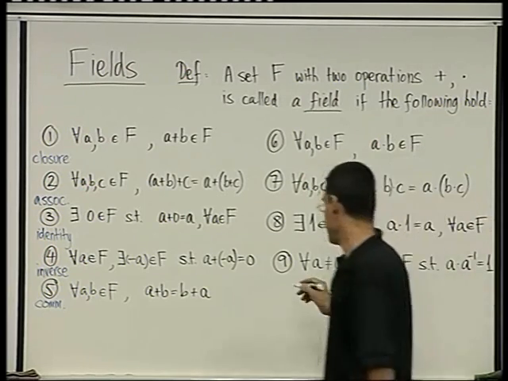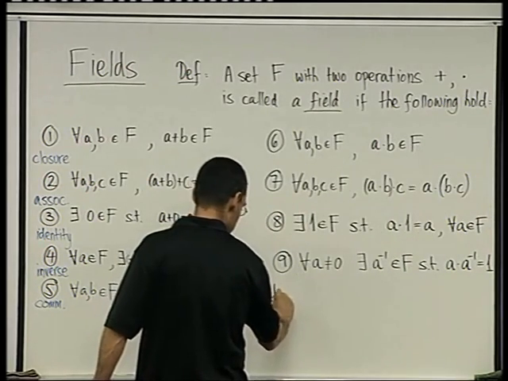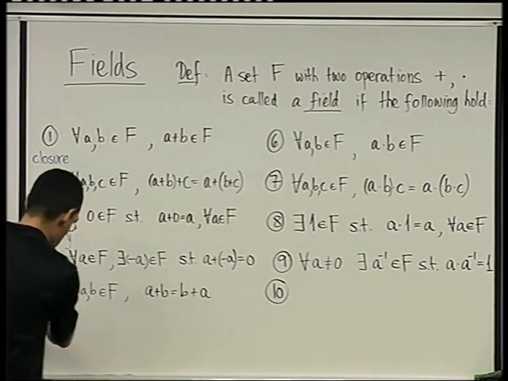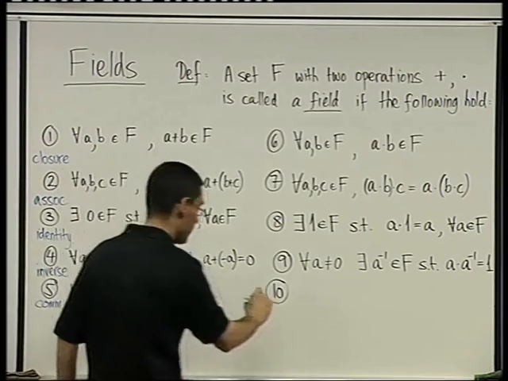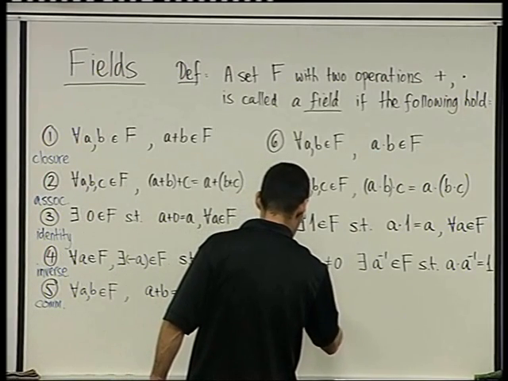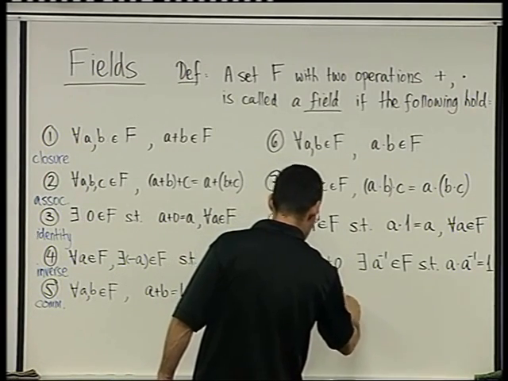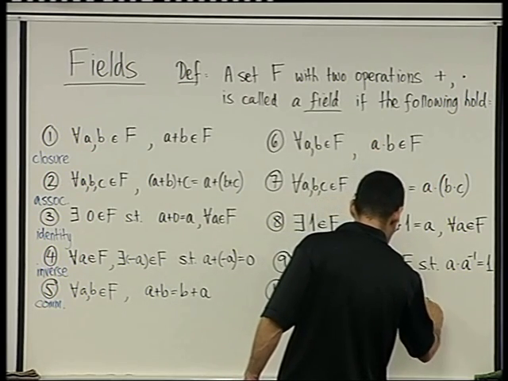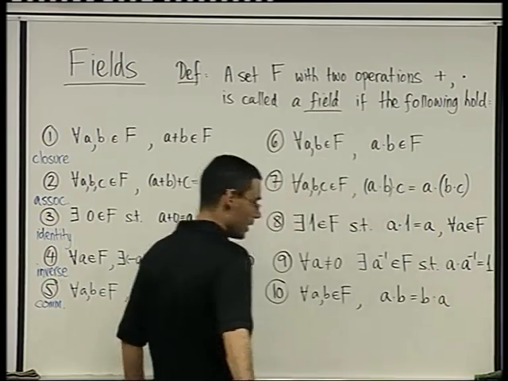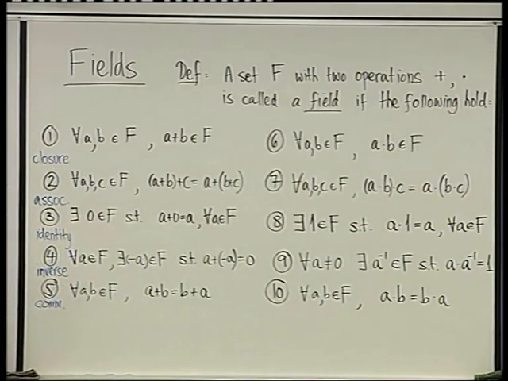Okay? And then property number 10 is going to be the commutativity property of the product, of the multiplication. For every a and b in F, a times b equals b times a. So a field is also a commutative multiplicative group without the 0.